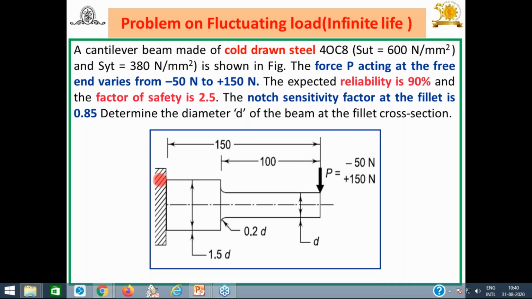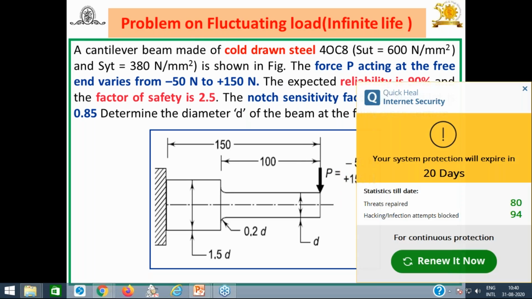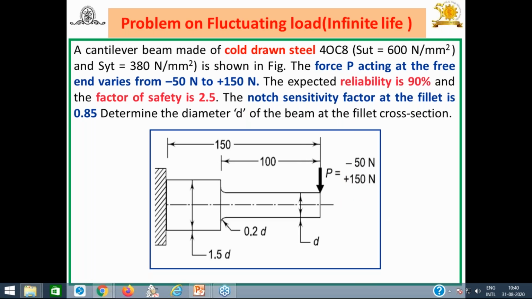What is given in the diagram? It's a cantilever beam, fixed at one end and free at the other end. A load P acts, which varies from minus 50 Newton to plus 150 Newton. While constructing the diagram, you will get whether it's a problem of reverse load or fluctuating load. Please tell me. Minus 50 to 150 means it's a problem of fluctuating and alternating stress.